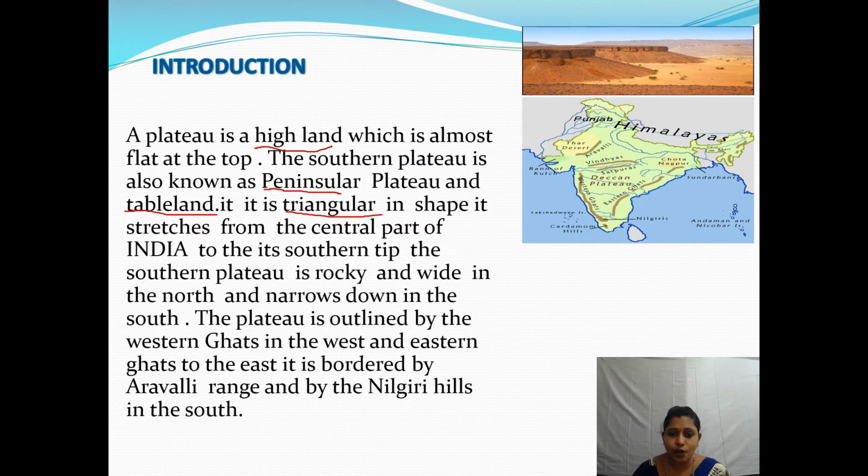It stretches from the central part of India to the southern tip of the plateau. The Southern Plateau is rocky and wide in the north and narrows down in the south.